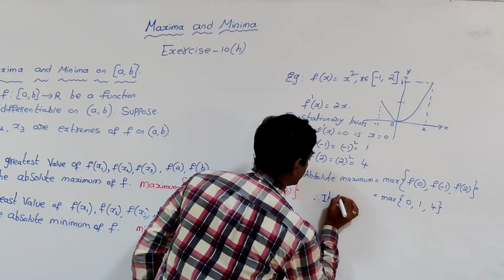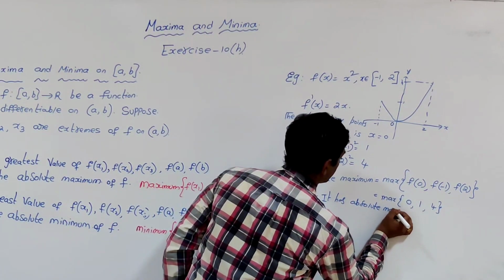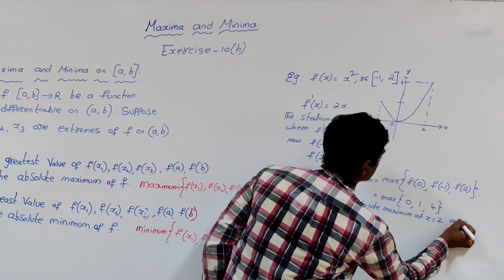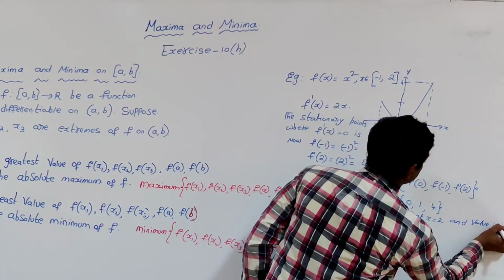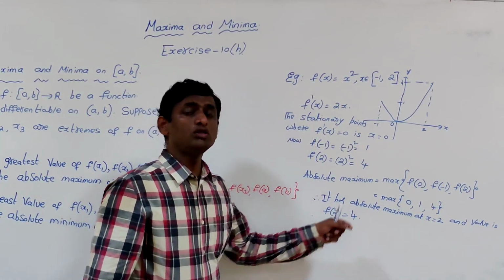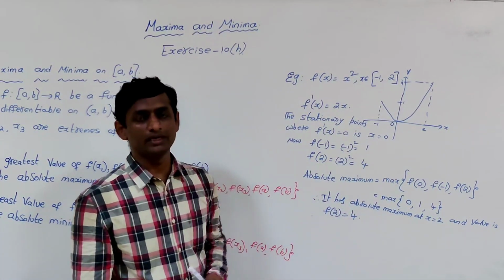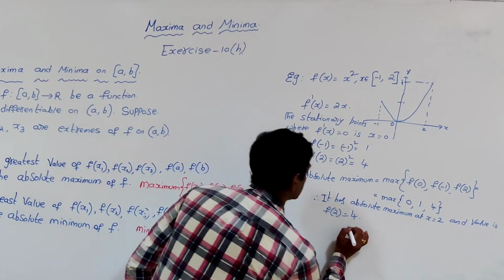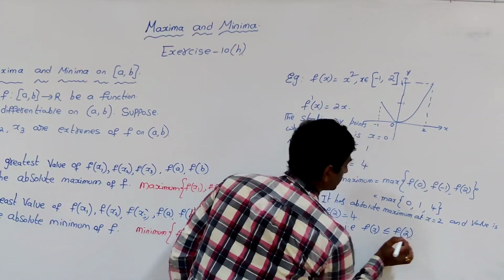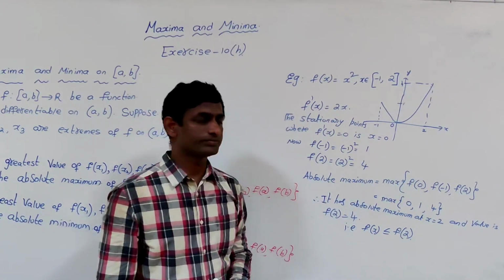Therefore it has absolute maximum at x is equal to 2, and the value is f of 2, that is 4. This means all the values which are defined are less than or equal to 4 only. That is, f of x will be less than or equal to f of 2 only. We can't find outputs which are more than 4.